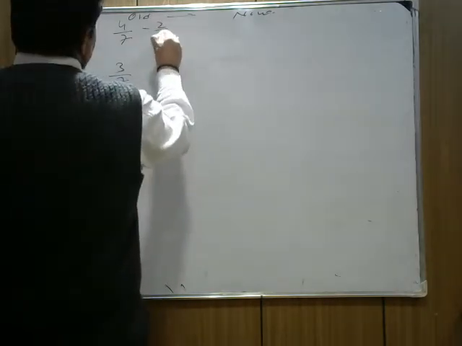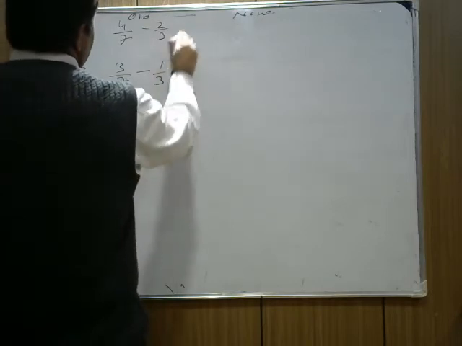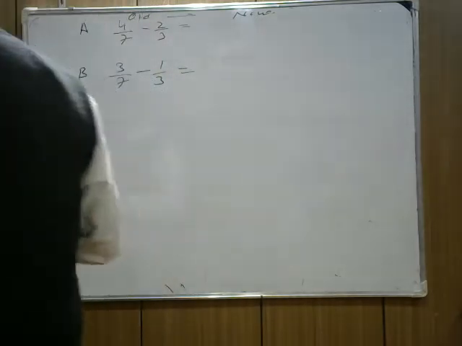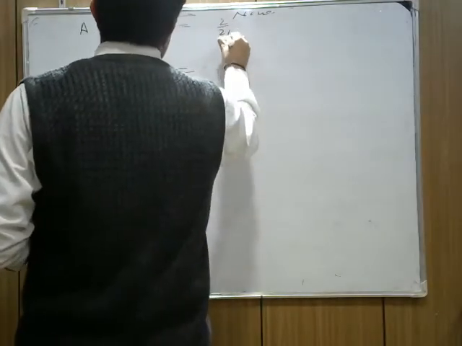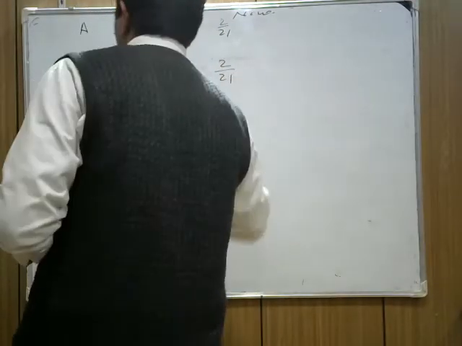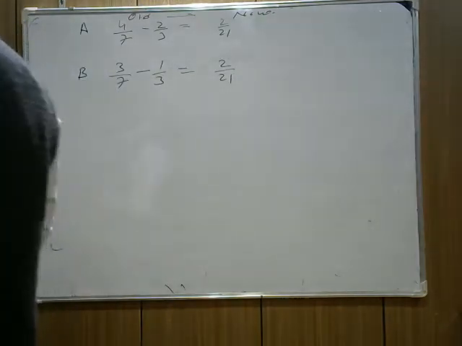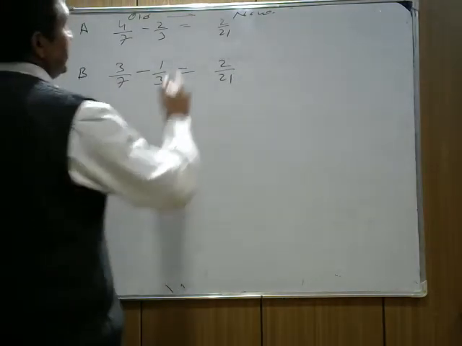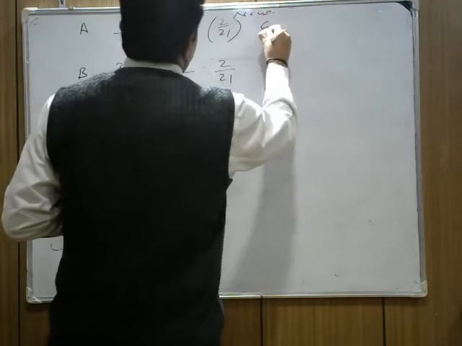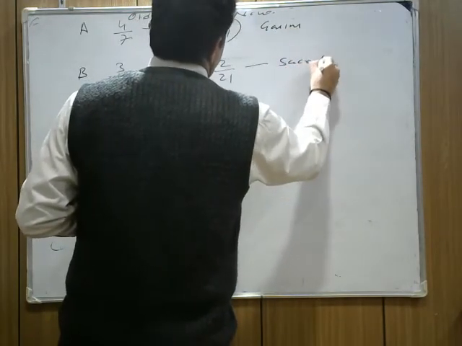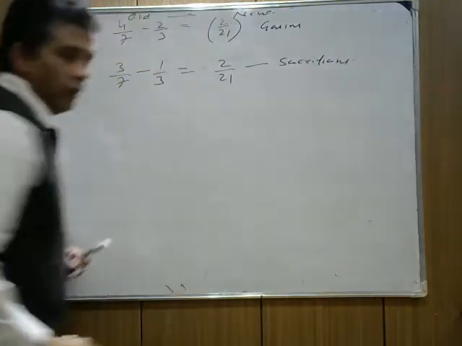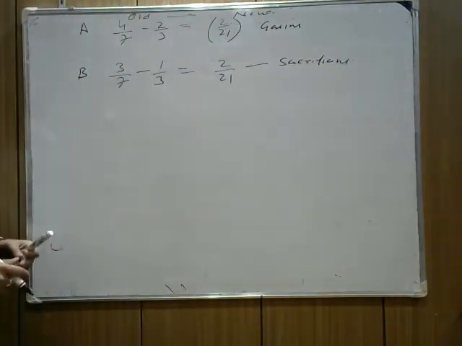So we subtract, taking the LCM, 21. It comes to 2/21. Now find out who is gaining and who is sacrificing. If you subtract, A is gaining and B is sacrificing. I hope it's clear.